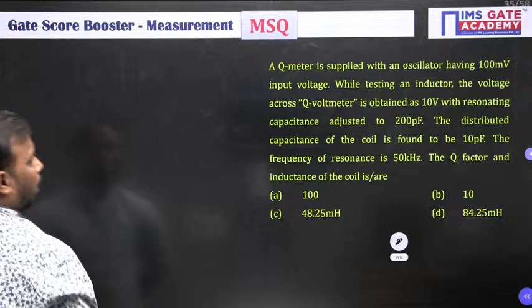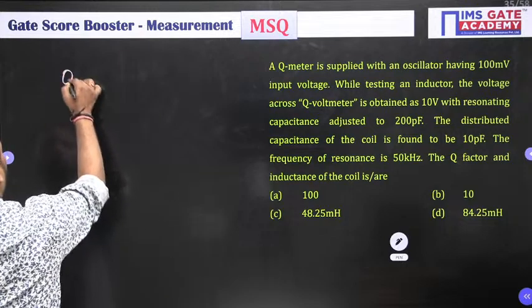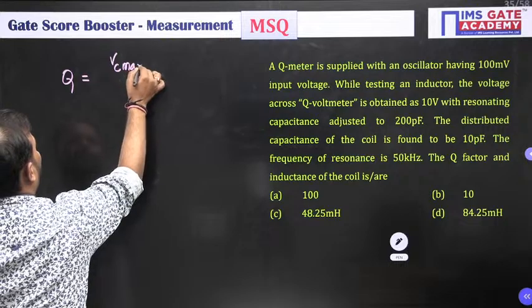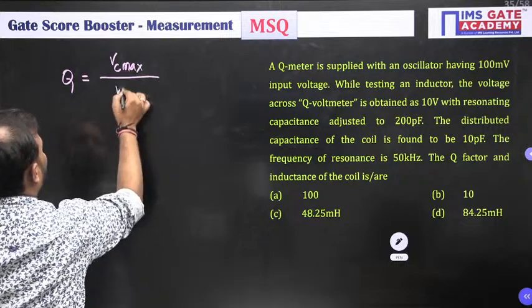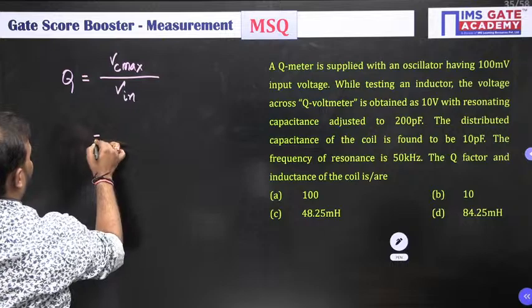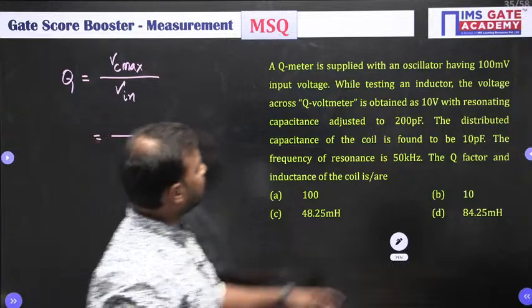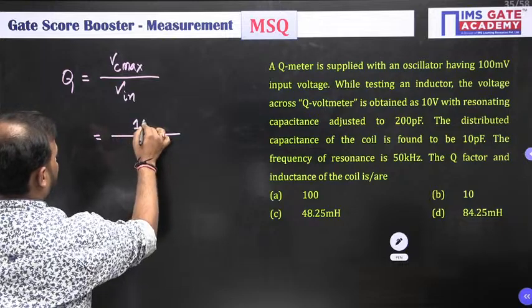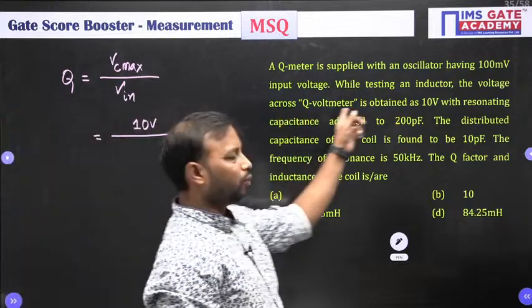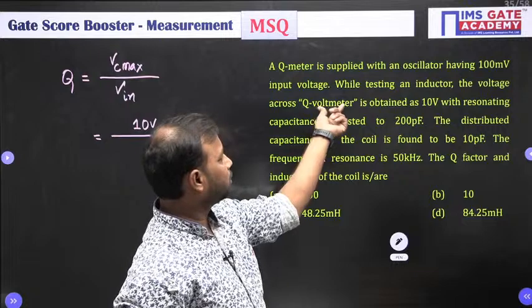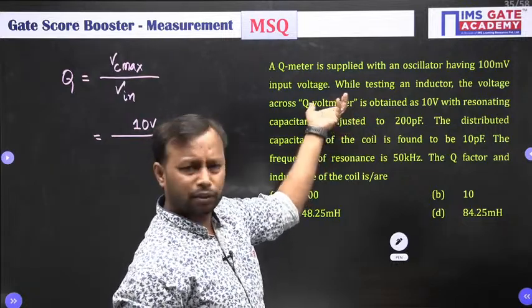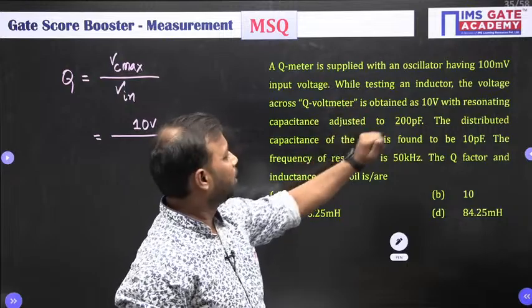Alright. Now, Q is equal to Vc maximum, meaning maximum voltage across the capacitor, divided by input voltage. In the question, the maximum voltage across the capacitor is given as 10 volt. It is given as Q voltmeter, meaning across the capacitor we are measuring this voltage, which is known as the Q voltmeter, basically 10 volt.